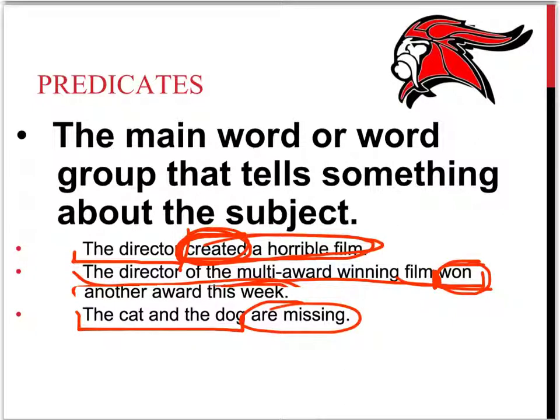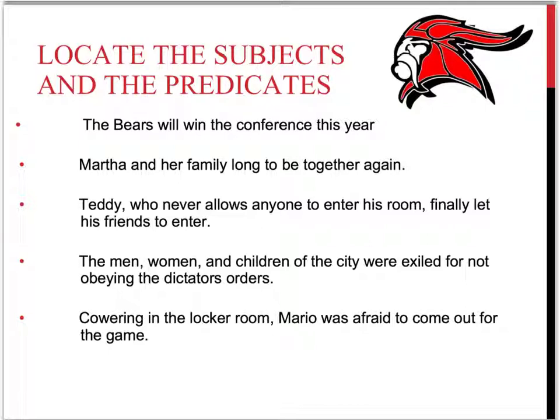Are missing is our predicate. So that's how subjects and predicates come together to make complete sentences. So let's locate the subjects and the predicates in these sentences. Let's practice. Pause the video at this moment and identify any way you'd like which parts of these sentences are the subject and which parts are the predicate.